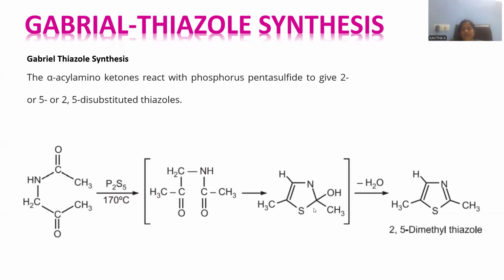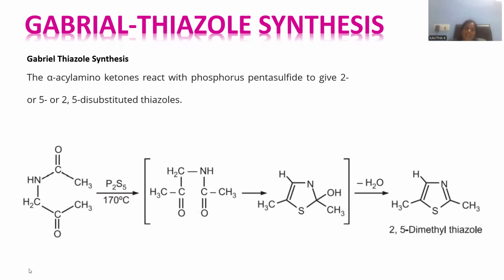Ring cyclization is accompanied. Whenever this sulfur is binding with the carbon atom, subsequently pi bond will delocalize towards oxygen and protonated, giving rise to hydroxyl. And here is the another double bond existing among these two, and that is another side. Here is the hydroxyl originated by removing water molecule that able to generate thiazole. Substituted thiazole will be generated. That is called Gabriel thiazole synthesis.